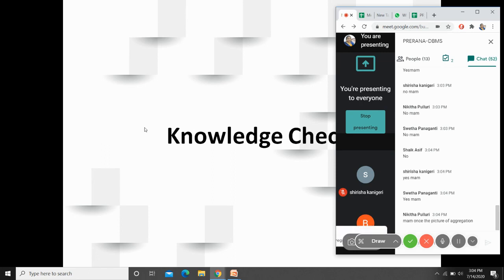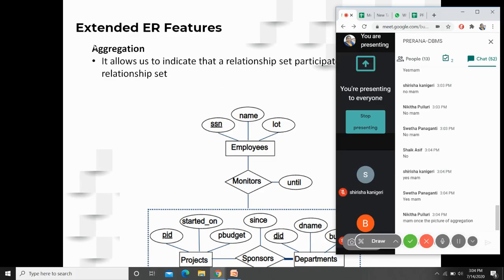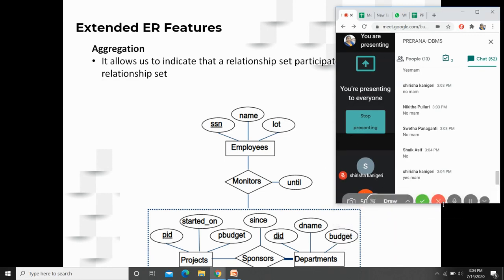Okay. Once the picture of aggregation. Okay. Let me go. Yeah. Have a look on this, Nikita. If you have any doubt, you post the question. I'll repeat if you require.